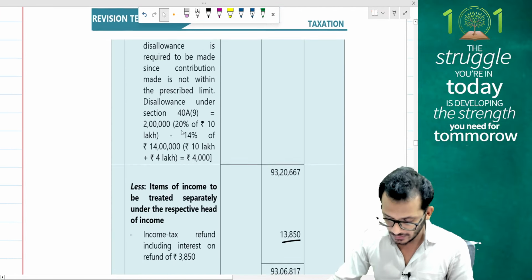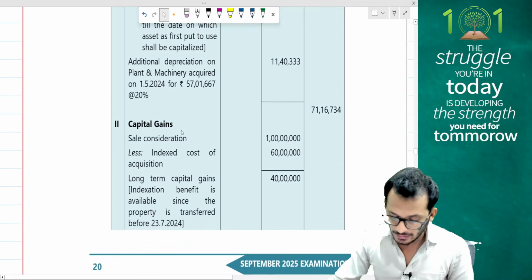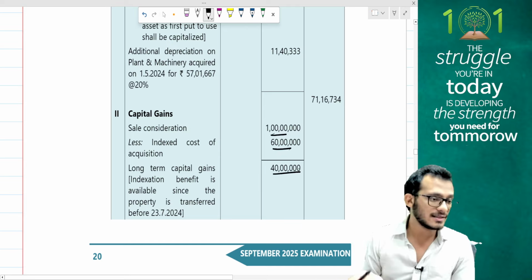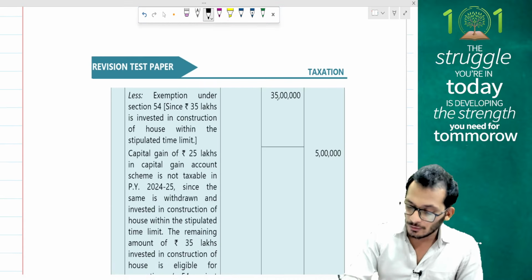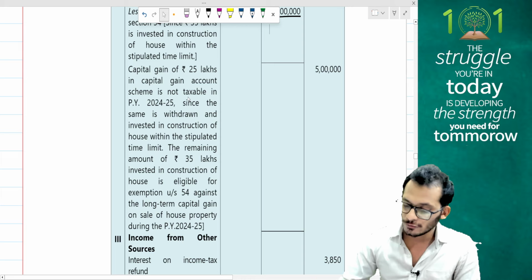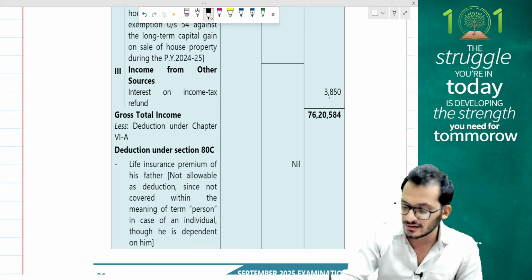What else? Plant and machinery is done. Capital gains of 1 crore, less 60 lakhs indexed cost of acquisition, gives 40 lakhs. This is what I was telling people. I don't know why they gave you that 50 lakh rupees, non-relevant information. 35 lakh rupees has been claimed as exemption because the balance 25 lakhs has gone for the exemption of the previous house. The 5 lakh rupees of capital gains is what is going to be taxed in the current year at the rate of 20%.